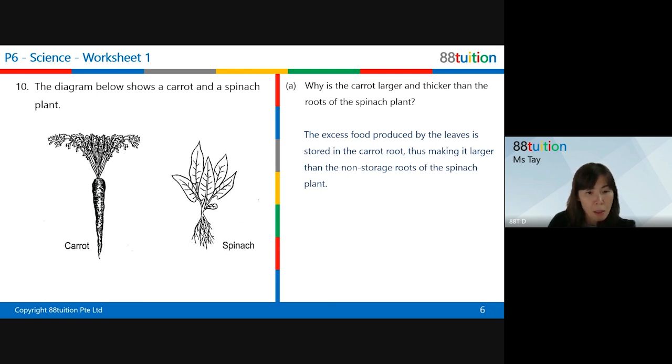You might be thinking, hey, I didn't learn all this in school, but questions can come out even in PSLE on this. So you have to understand excess food that is made by the plant. Any excess food can be stored in different parts of the plant.